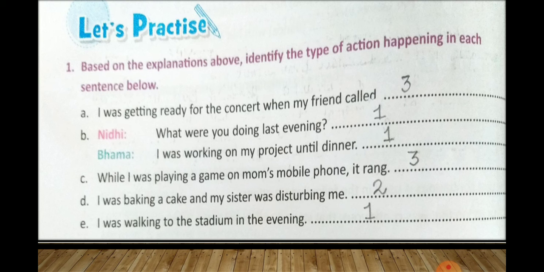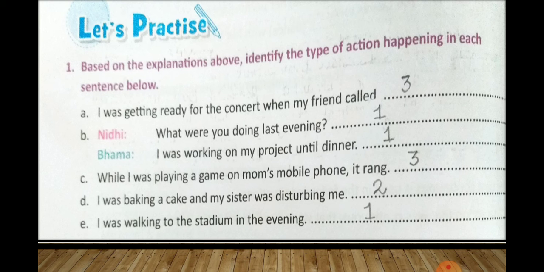Number B: Nidhi, what were you doing last evening? So it is talking about one action that has already happened. So it belongs to situation 1, so you will write down 1. Bhama: I was working on my project till dinner. Again we are talking about one action, so it will also be number 1.